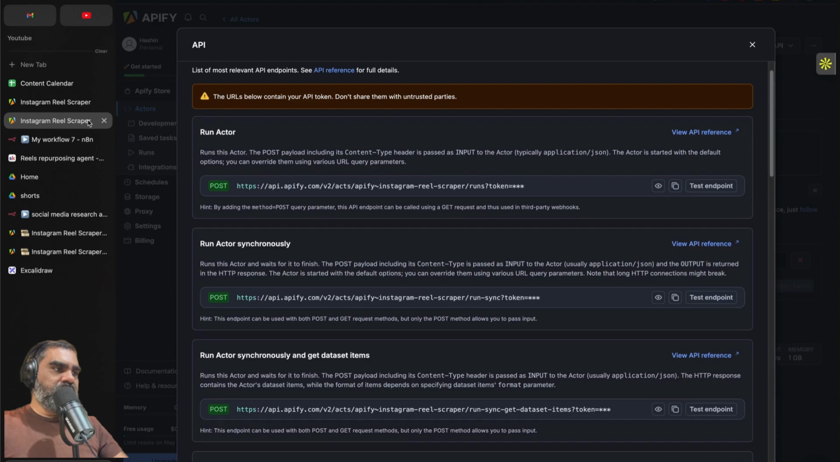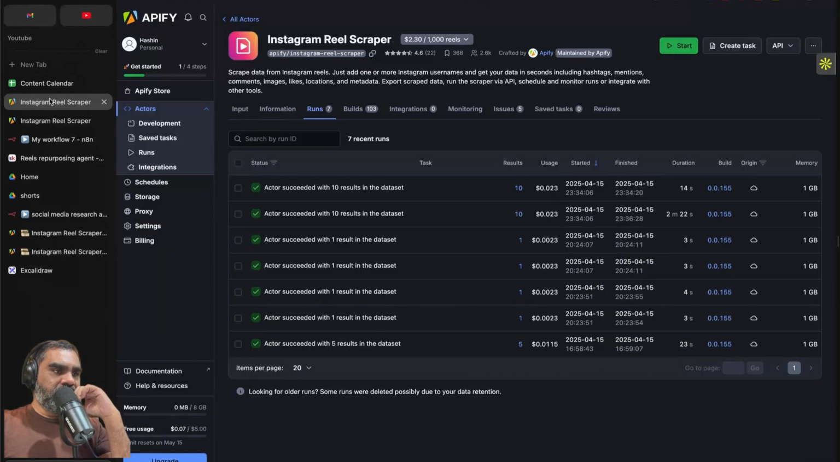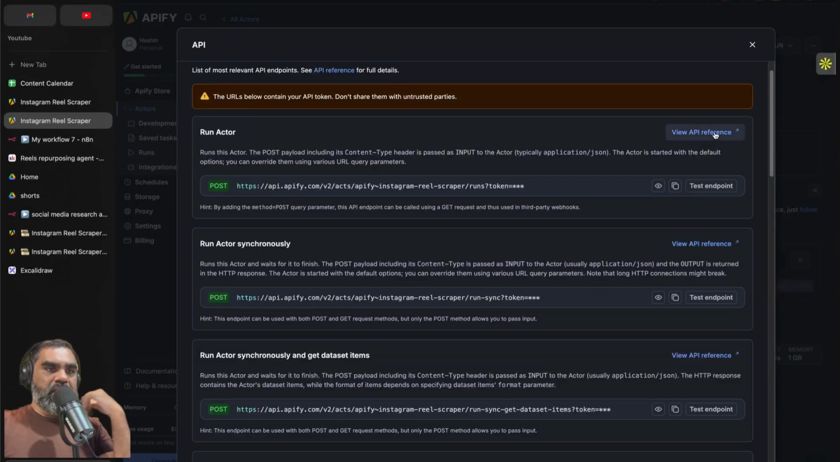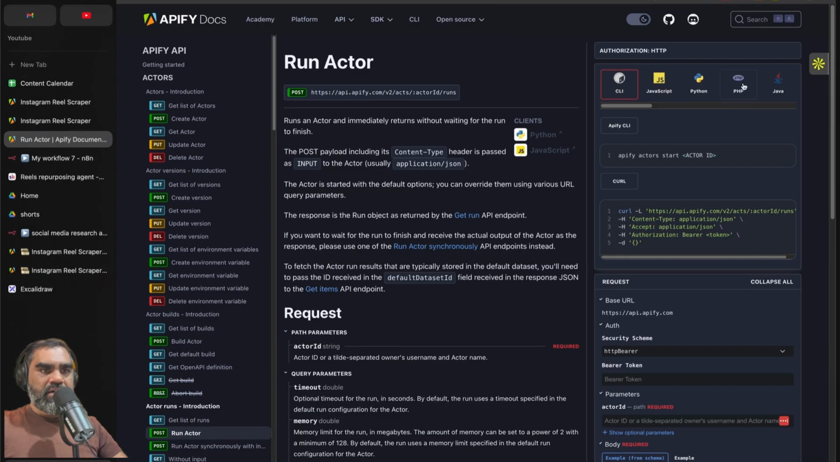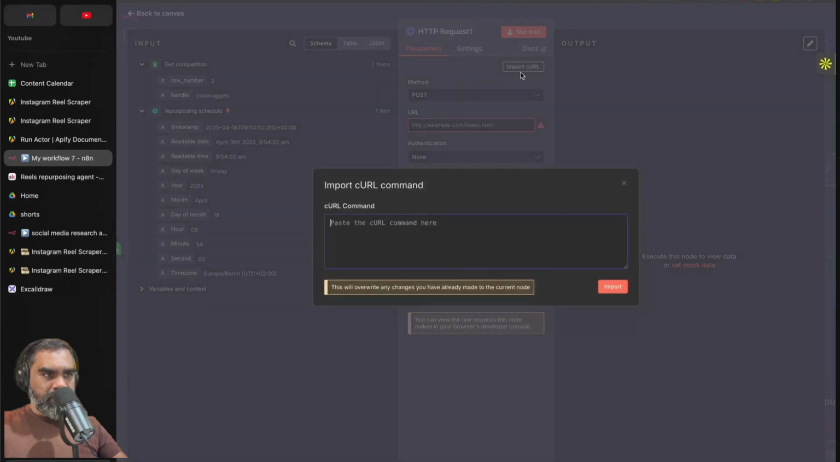Run synchronously means that we don't have to first issue the Apify run and then check, because sometimes the scraping takes a while. I don't necessarily want to do it synchronously. So we are going to use the asynchronous actor. So click on view API reference here and click on CLI, and then this is a curl command. Copy the whole thing. There is a small copy button here, and in your HTTP request, you click on import curl and paste that command there, and then click on import.